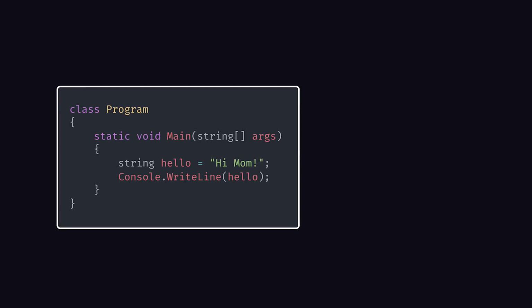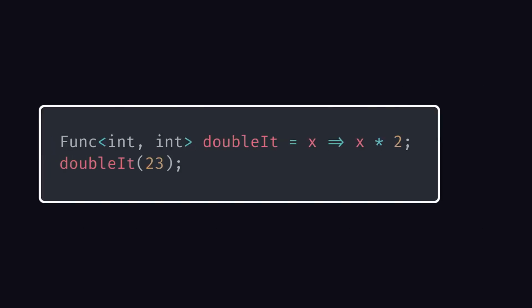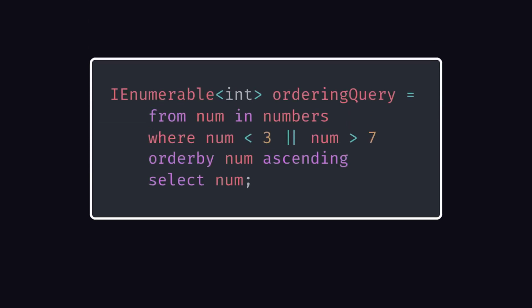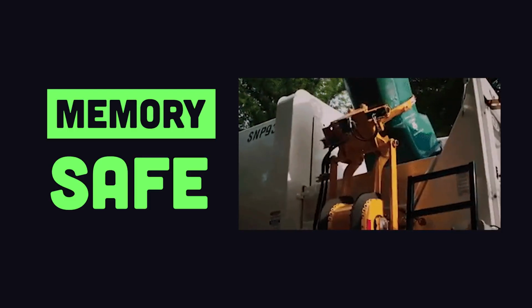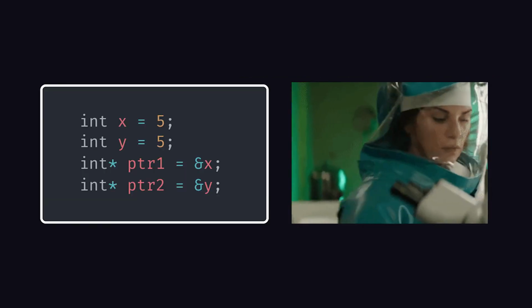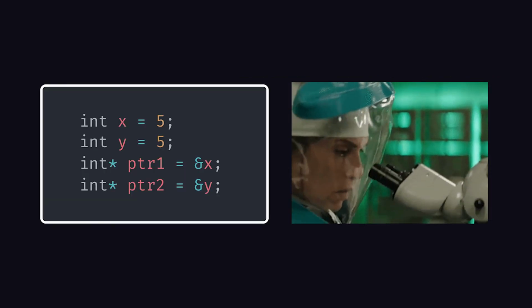It's known primarily as an object-oriented language, but also supports functional lambda expressions and has the ability to write a declarative query on any data structure with a feature called LINQ. It's a memory-safe language thanks to garbage collection, although it is possible to create an unsafe context if you want to allocate your own memory with pointers.